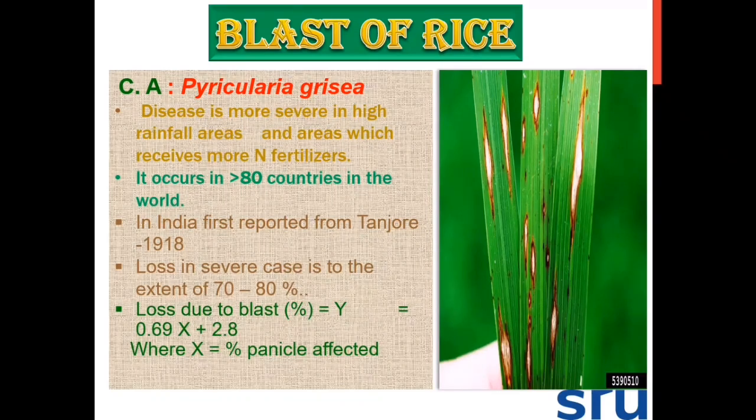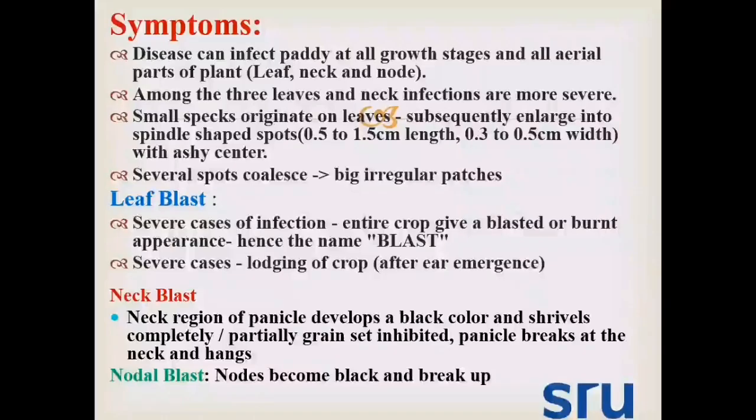It occurs in more than 80 countries in the world. In India, it was first reported from Tanjore district of Tamil Nadu in 1918. It can cause loss to the extent of 70 to 80%. The loss is calculated by the following formula: percent of the panicle affected in the crop land.